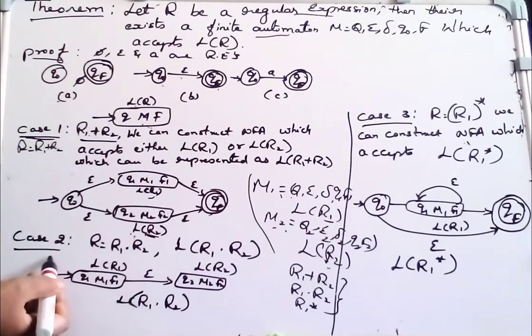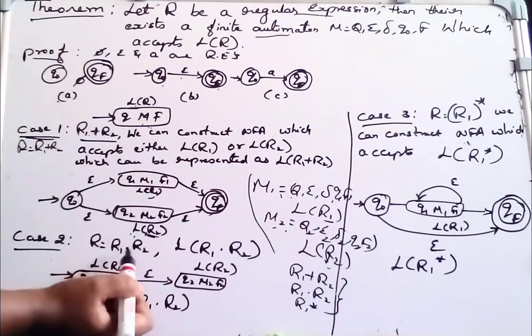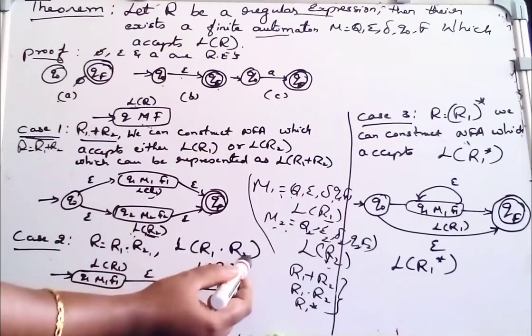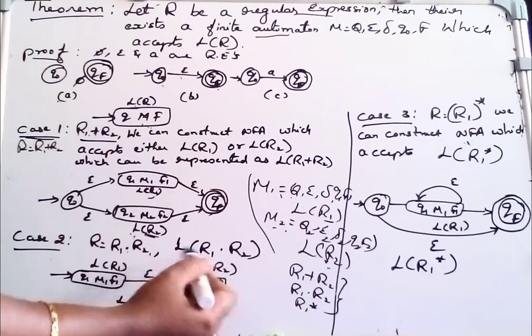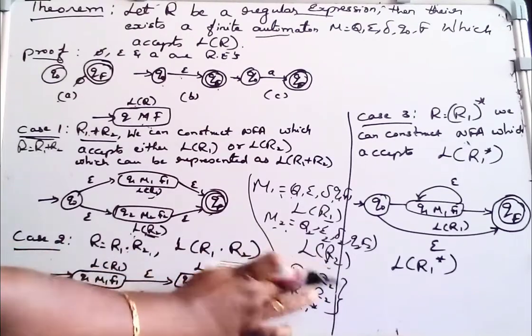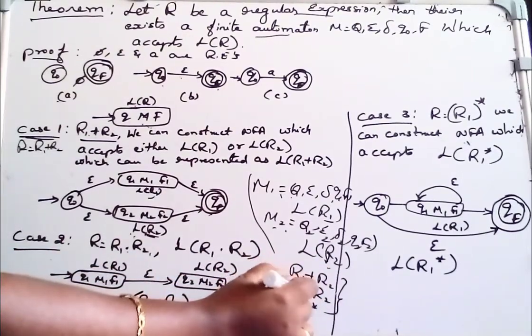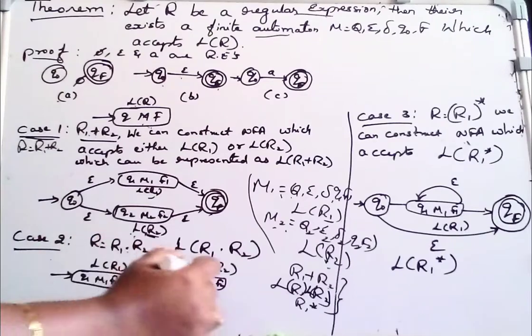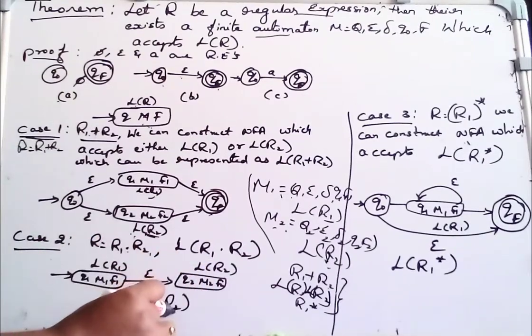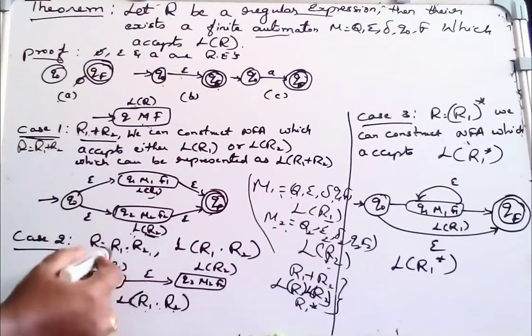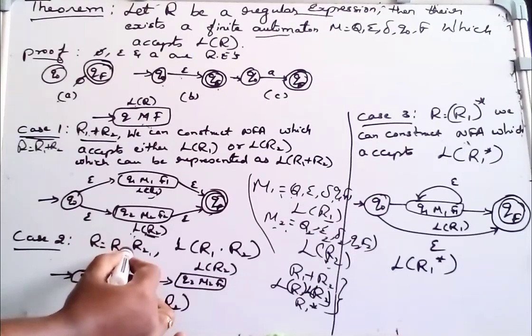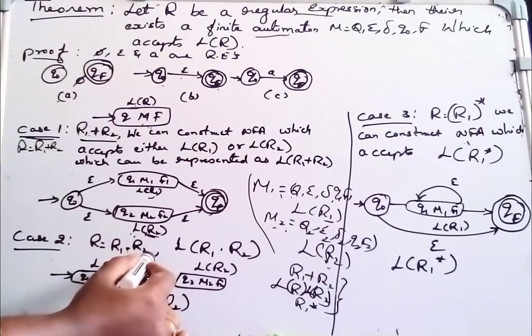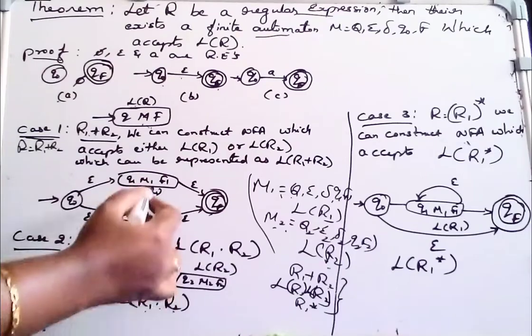Now come to case 2, that is R equal to R1 dot R2. We can construct an NFA which accepts L(R1) followed by L(R2), the language of R2. So R is equal to R1 dot R2. So how to write the automata for this?